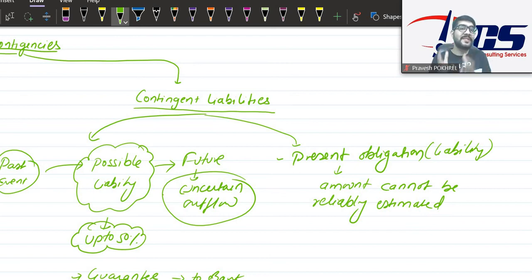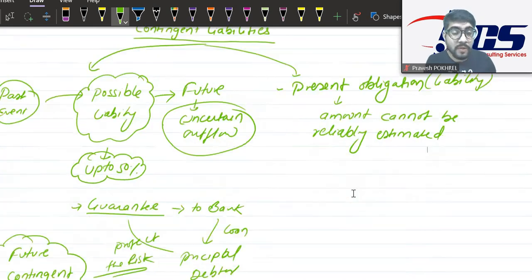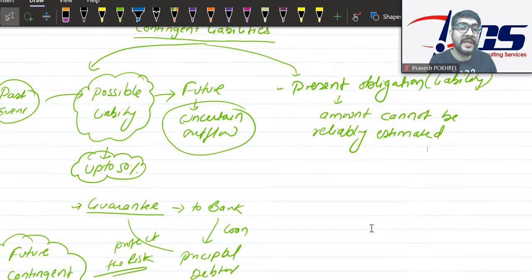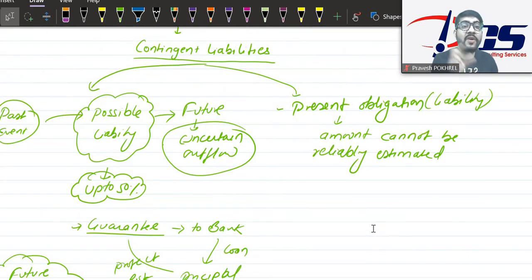In that case, even a present obligation will be treated as a contingent liability, because we cannot estimate the amount. There is no reliable estimation of the amount. So the amount should be reliably estimated to become a present obligation. If you cannot reliably estimate it, it does not become the present obligation. It will continue as contingent liability in the books of accounts. So even if the liability is a present obligation, it will be called contingent liability if the amount cannot be reliably